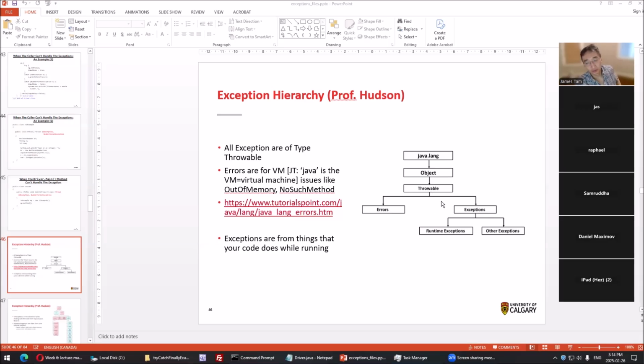And as Professor Hudson's quiz might ask you about the hierarchy on the off chance, you have it at your fingertips here. Now, let's see, exceptions, runtime exceptions. What we have is errors. Throwable is the type where, as you saw, some methods throw an exception where you can pass it back to the caller. Any class that is a child of throwable has that ability to pass it back to the caller. You can throw instances of that class.